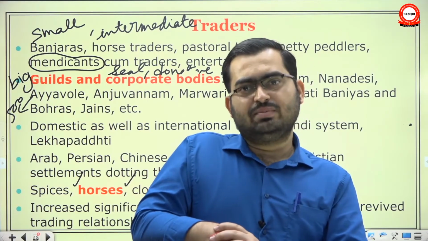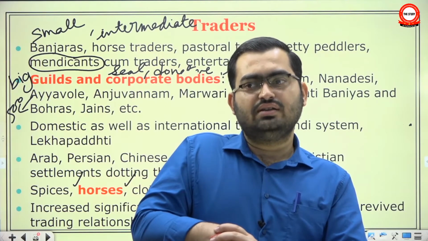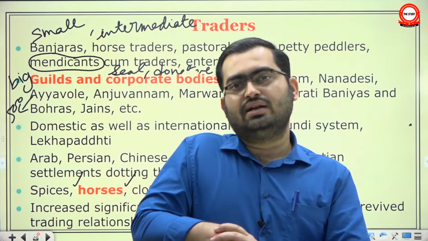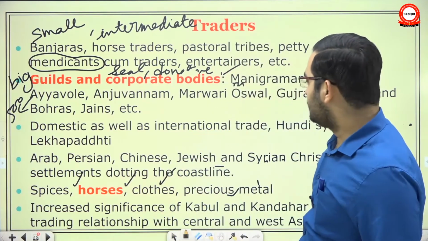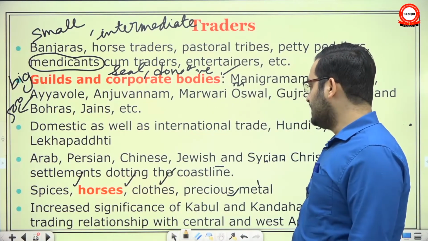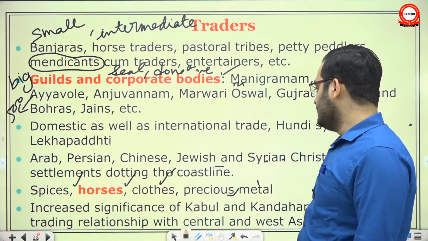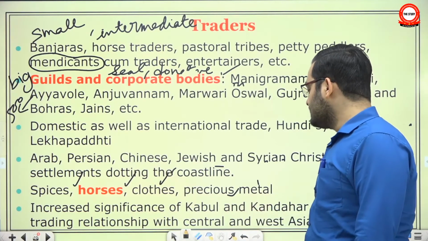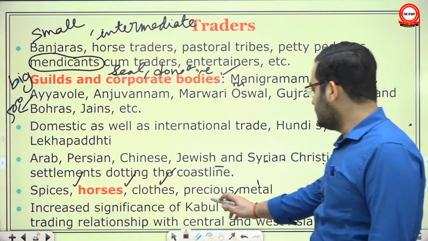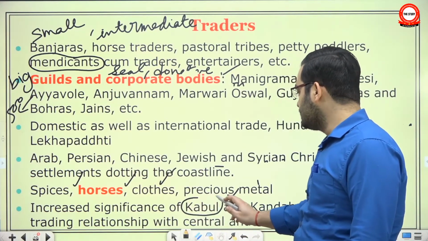tanks of that period. They gave you so much mobility that they were very important for your battle enterprises. So it was a very important item of import. And spices, horses, spices, clothes were other items of export. And at last they have given a box in which they talk about the significance of Kabul.